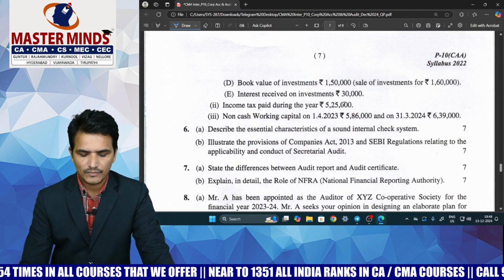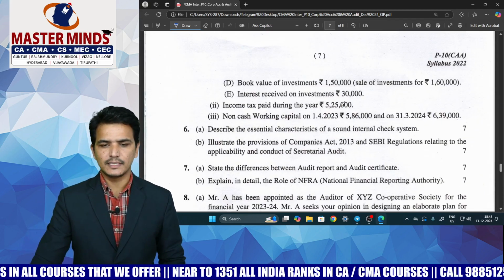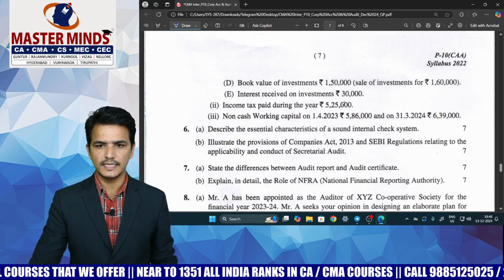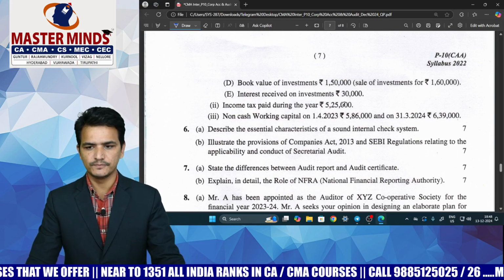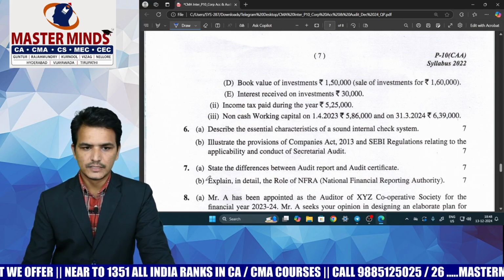So overall, my opinion on this paper is all the problems are given from the institute sources only, except that redemption of debentures problem. So hope you have done so well in today's paper.